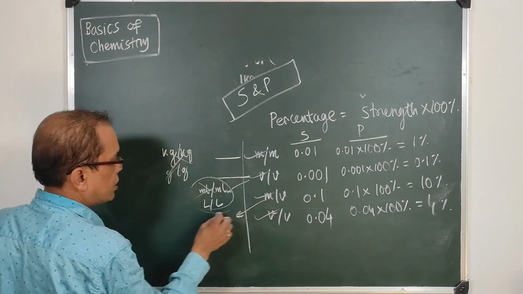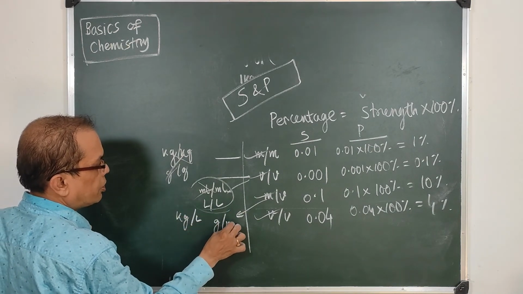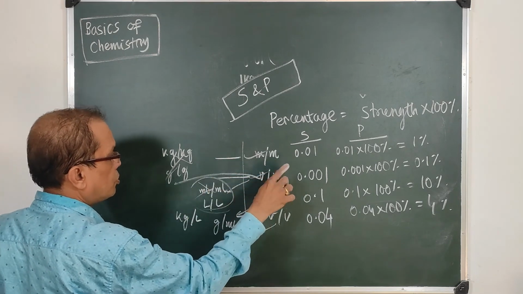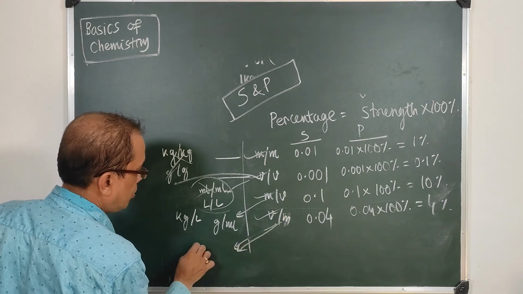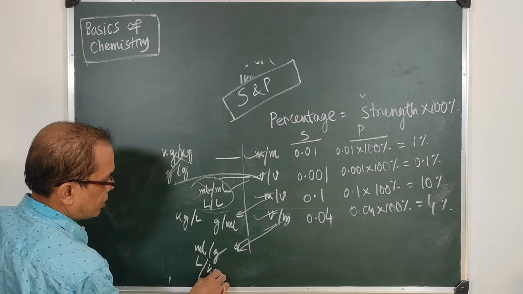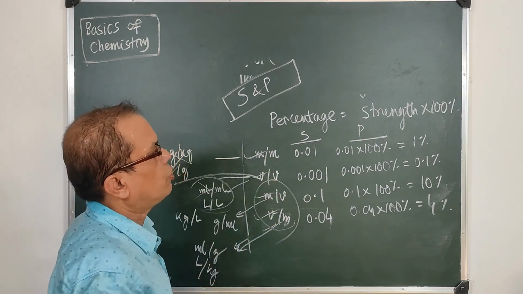But in this case there can be kg per liter or gram per milliliter. In this case that will be milliliter upon gram or liter upon kg, so they will have units. So these two have units, the other two are unitless.